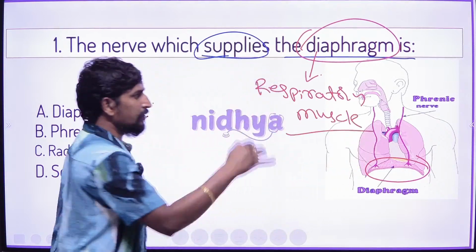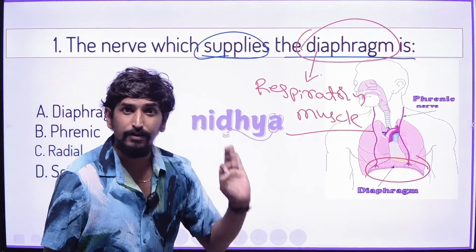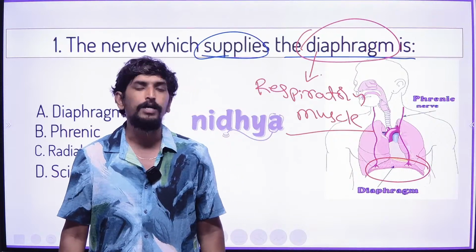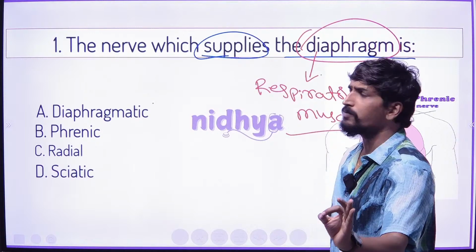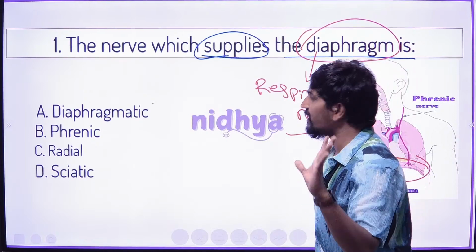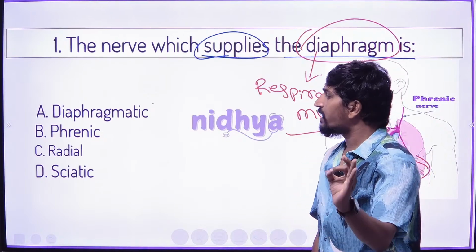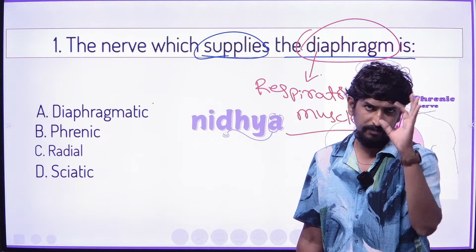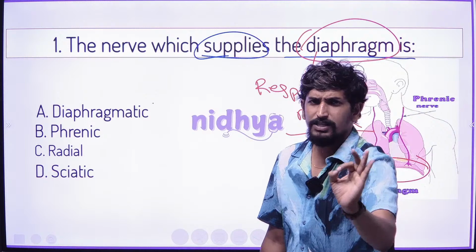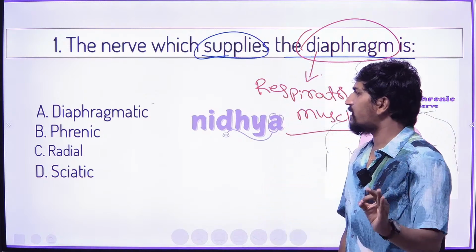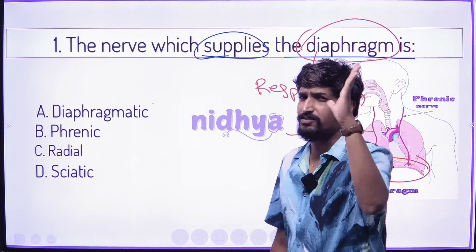The question is, which nerve controls this diaphragm in the human body? There are different nerves given in the options. A is diaphragmatic, B is phrenic, C is radial, and D is sciatic. Which is the right answer? Write it down in the comments. Give your answer fast. Diaphragmatic, phrenic, radial, or sciatic?